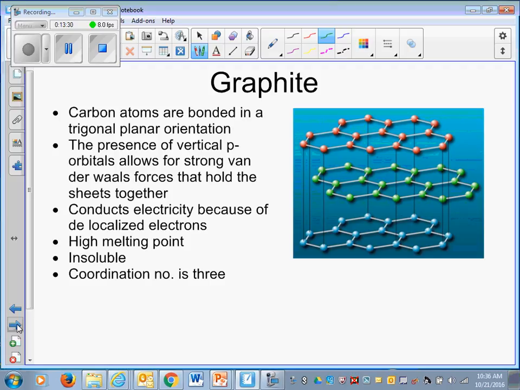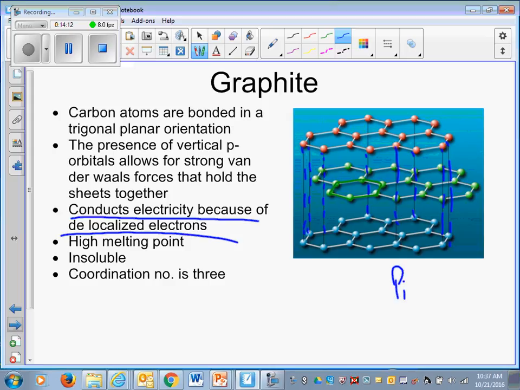Staying with the allotropes of carbon, the second allotrope is called graphite. You see they have hexagonal sheets of carbon atoms, and those sheets are held together by intermolecular forces, London dispersion forces. They kind of float on each other, those hexagonal sheets. Since they can float on each other, they have double bonds. The double bonds between carbon, or pi bonds, make them float on each other. And that's what makes them good conductors of electricity because of those delocalized electrons.